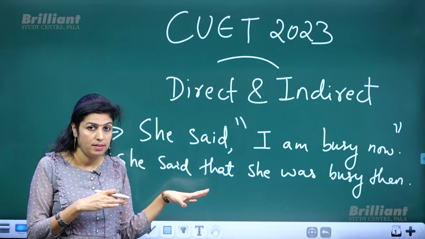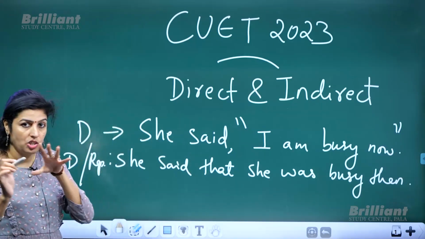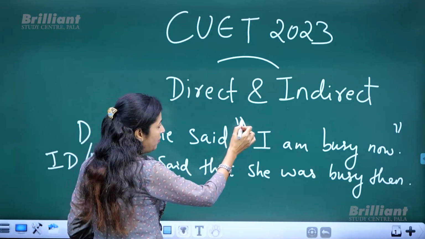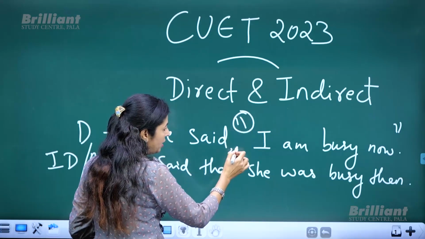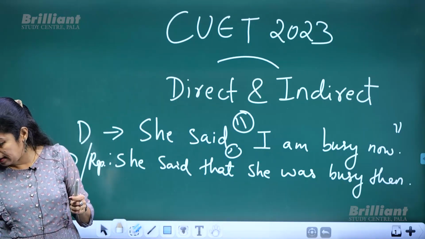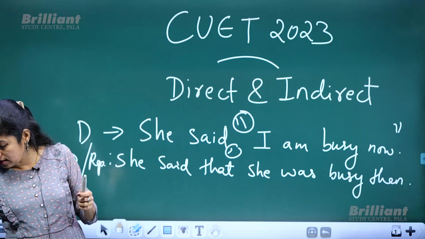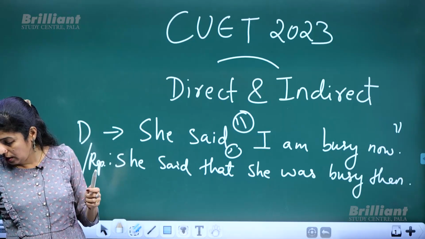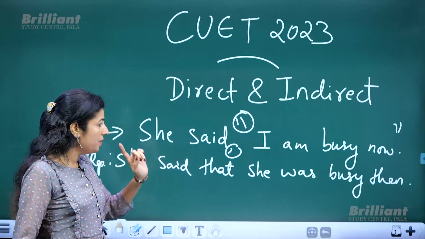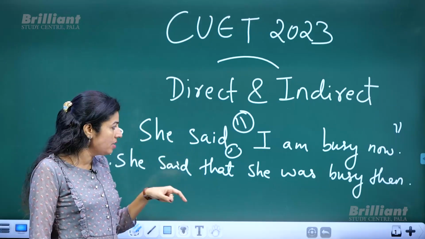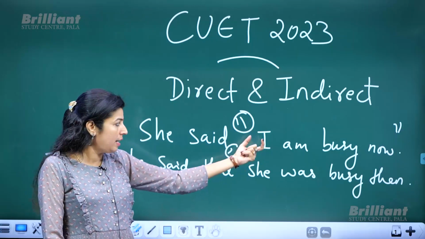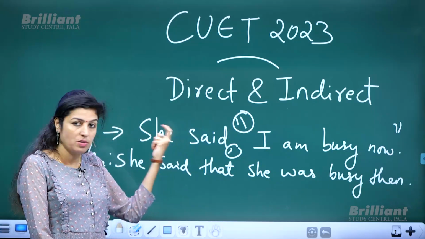Have you noticed that? Okay, so the first change that I made is I removed the inverted commas. These inverted commas are removed. So that is the first thing that I have to do. Then the second change is, here it was the pronoun I, because those were the direct words of the speaker.